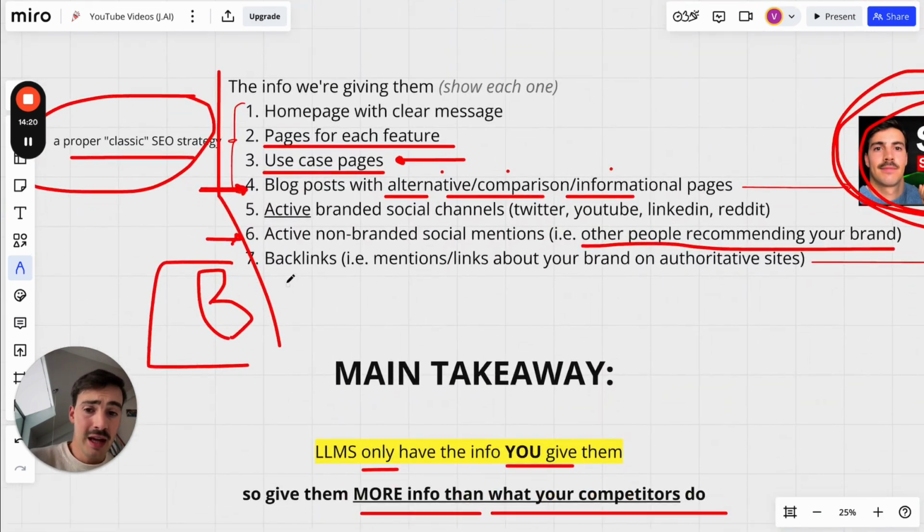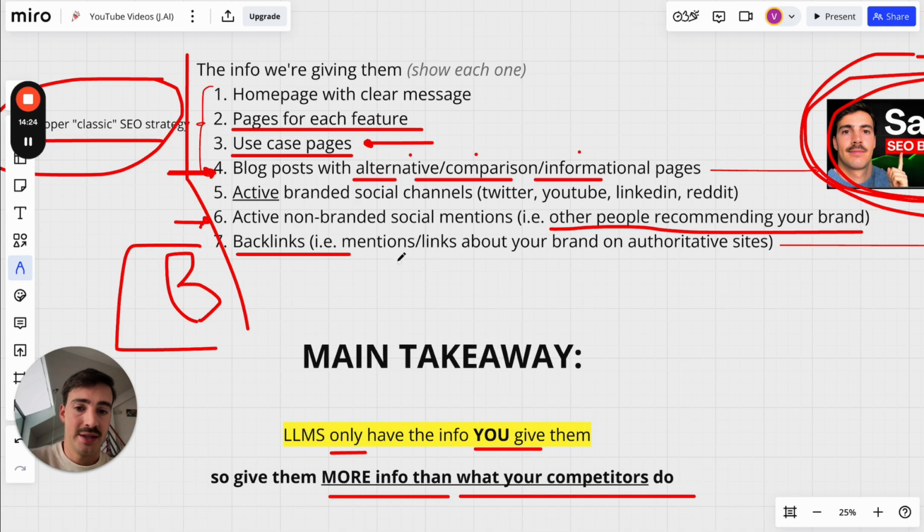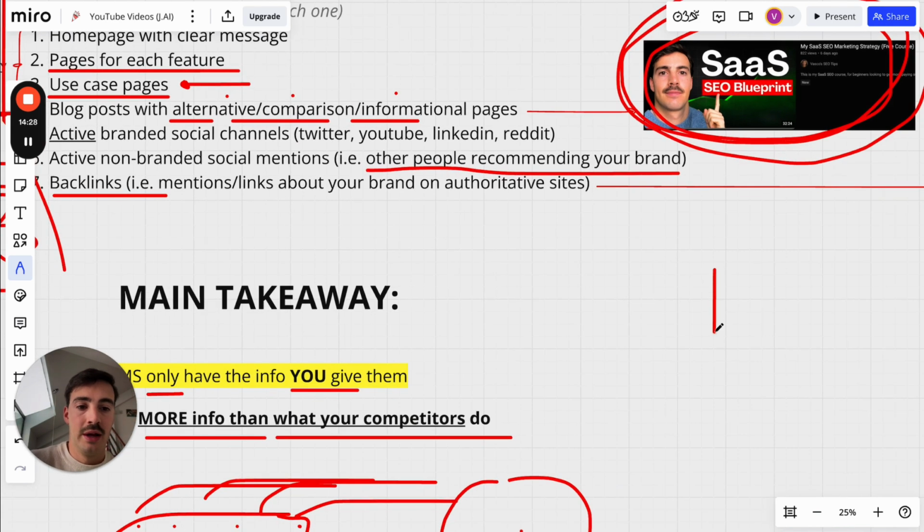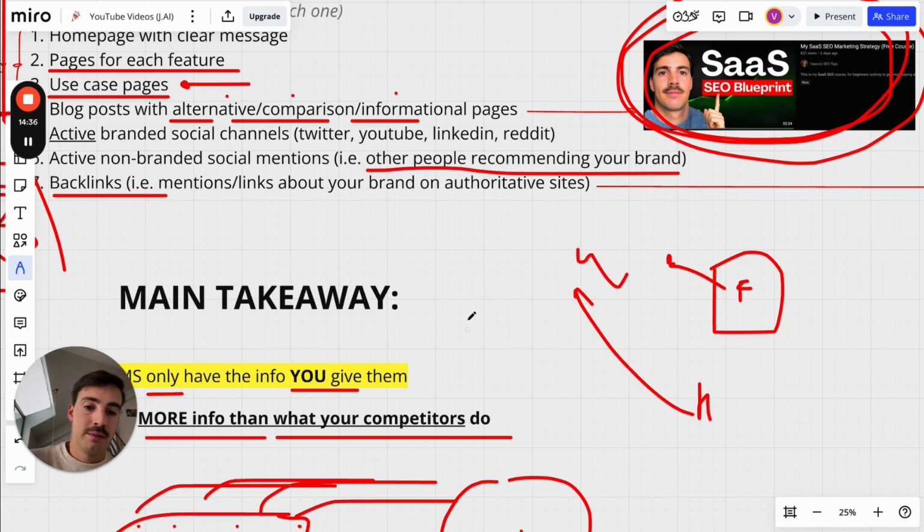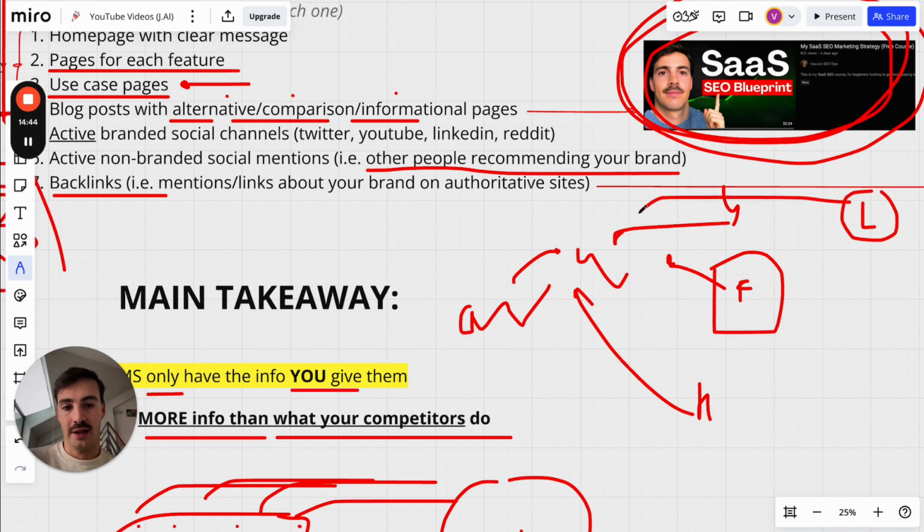Okay. And finally, backlinks. Well, what a backlink is essentially in terms of SEO is mentions or links about your brand in other authoritative sites. For example, a Forbes linking back to your site, Huffington Post linking back to your site. I don't know, CNN, linking back to your site. A big YouTube channel linking back to your site. A big influential LinkedIn guy with all his posts linking back to your site.